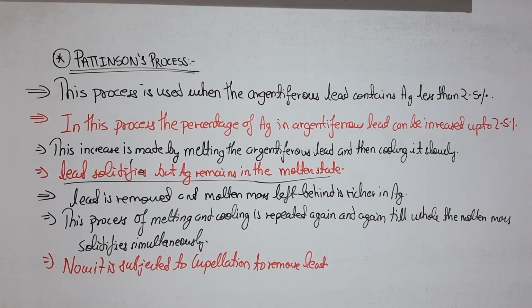So the impurity, that is the lead, is being removed through the cupellation process. It basically involves the heating of the impure silver in a cupel in a reverberatory furnace in a blast of air. So lead gets oxidized to PbO, which is carried away by the blast of air along with the hot gases, and the pure Ag metal is left behind in the cupel. Cupel is a kind of dish, a kind of beaker.